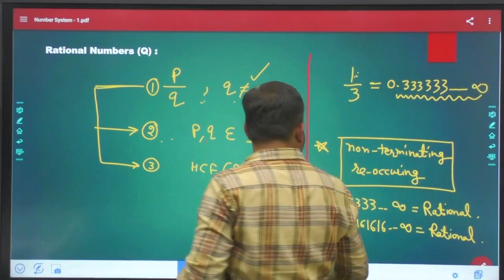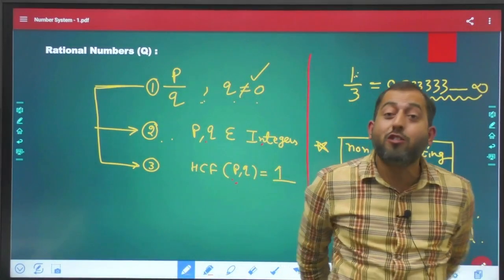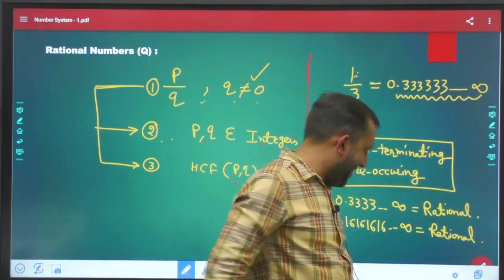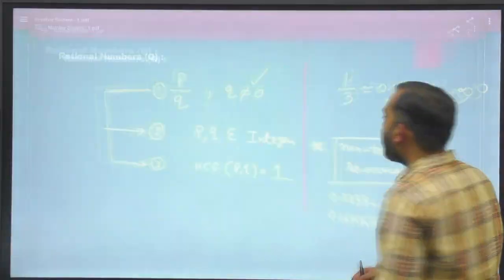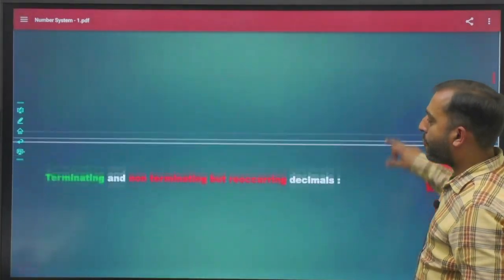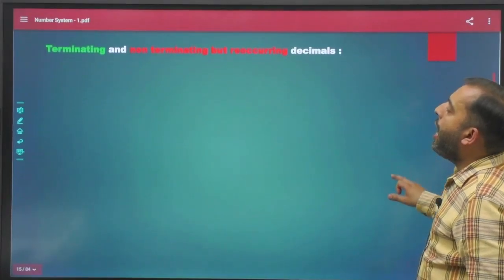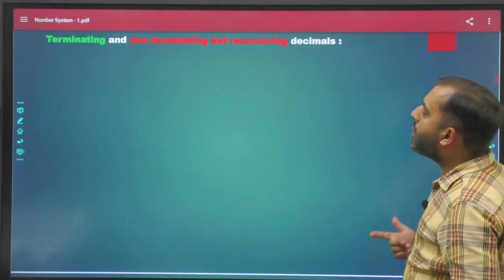Now why are we learning this? Because there was a question in CSAT. Okay. So let's talk about terminating and non-terminating but recurring decimals.